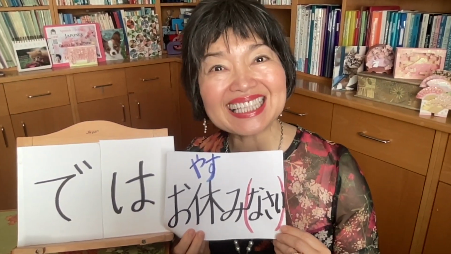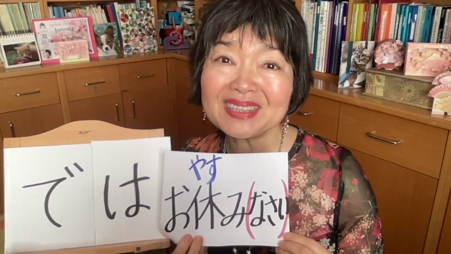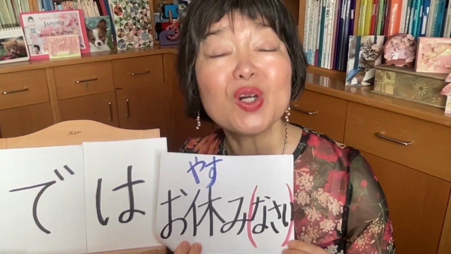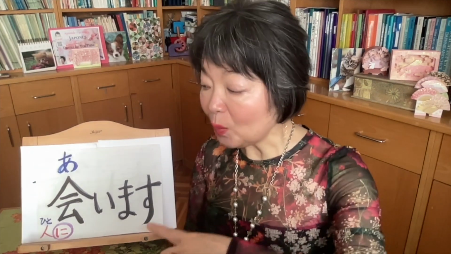So good night, ではおやすみなさい。じゃおやすみ。Well then, see you tomorrow again. ではまた明日会いましょう。We can say the same sentence but more casual way, omitting this verb 会います。ではまた明日。じゃまた明日。